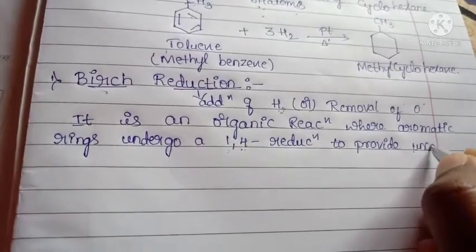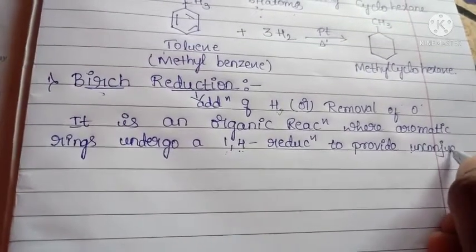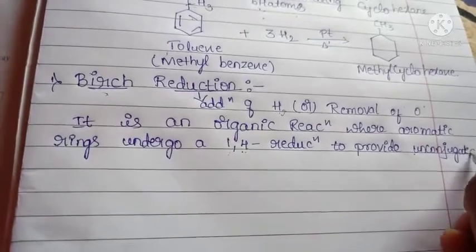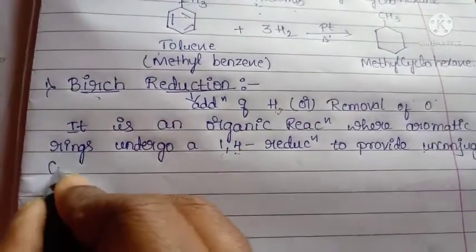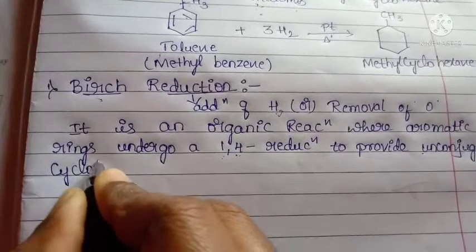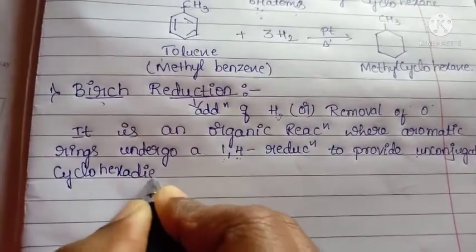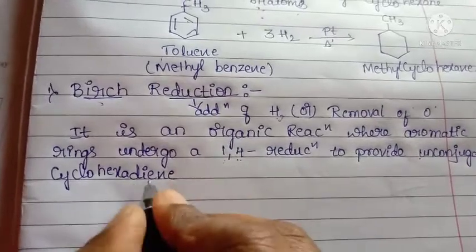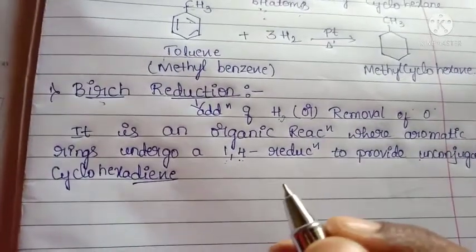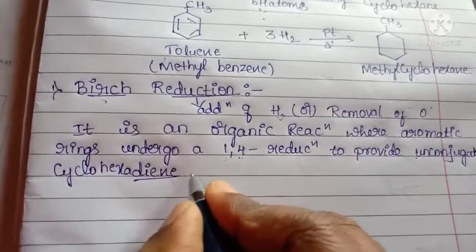unconjugated cyclohexadiene. You know that diene means 2 pi bonds are present.